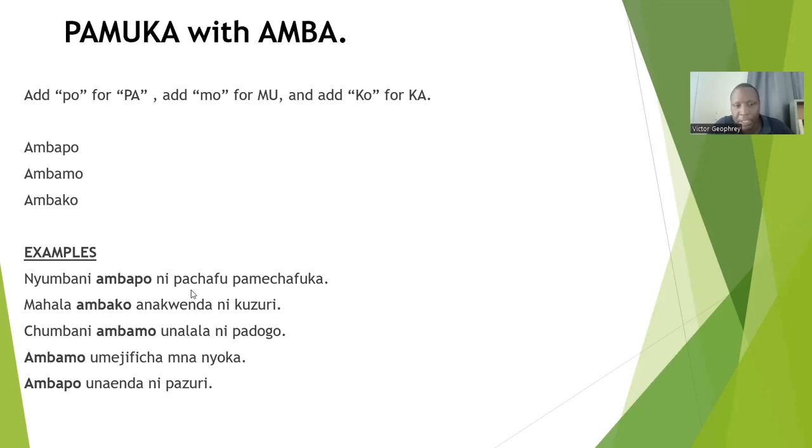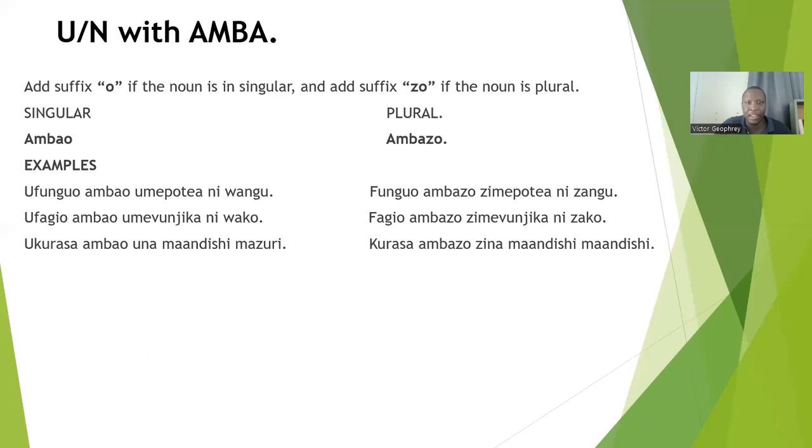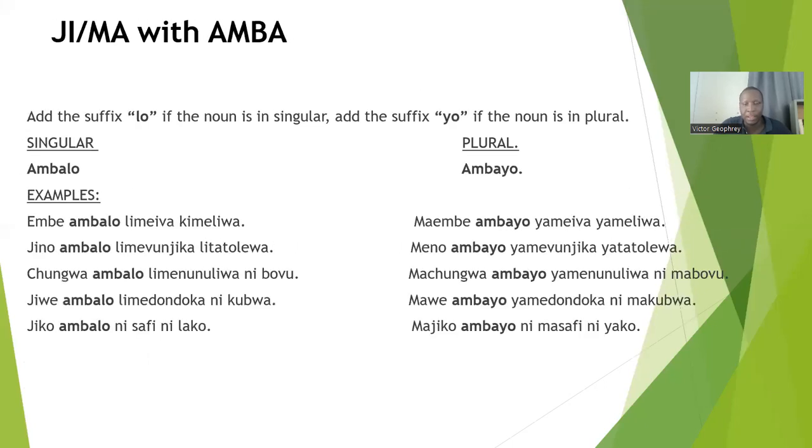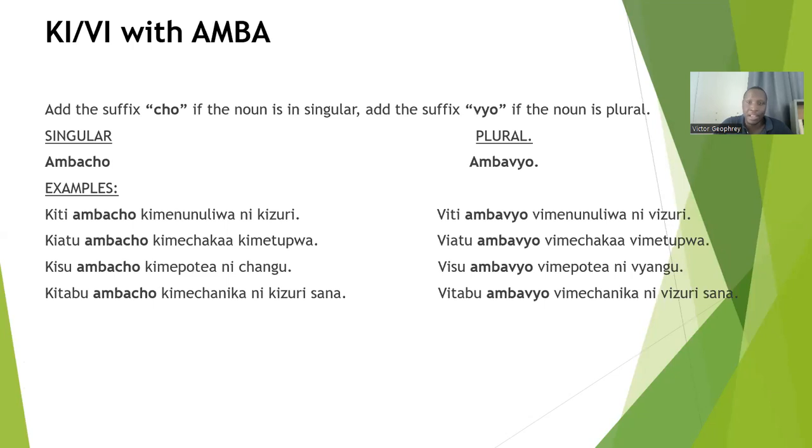Nyumbani ambapo ni pachafu pamechafuka. Mahali ambako unakwenda ni kuzuri. Chumbani ambamo unalala ni padogo. Ambamo umejificha mna nyoka. Ambapo unaenda ni pazuri. Okay, that's all about the argument of noun classes with morpheme amba.